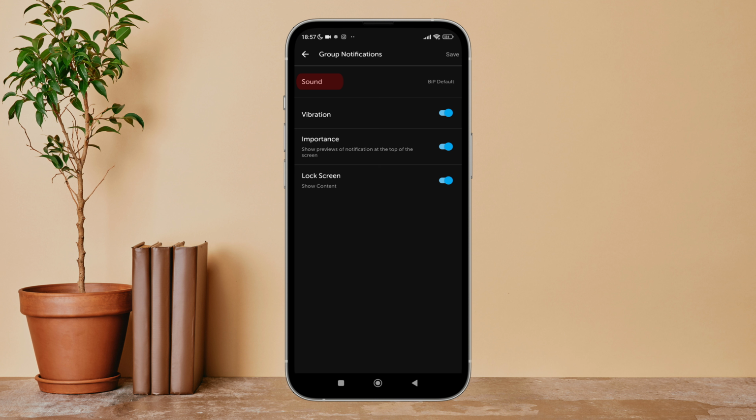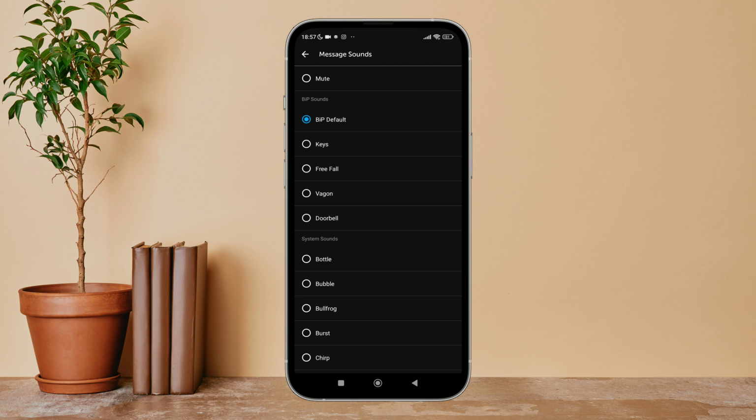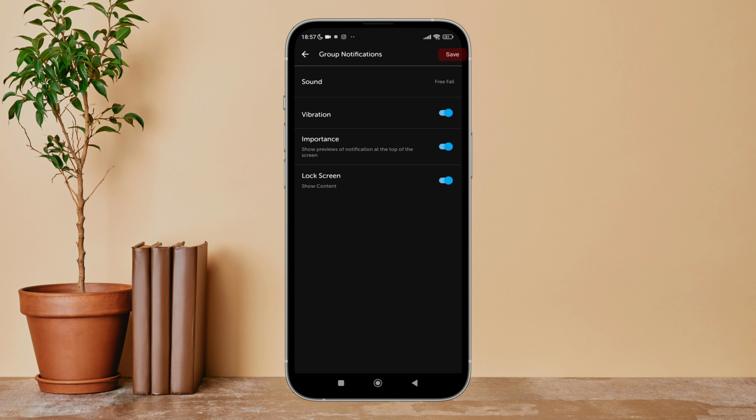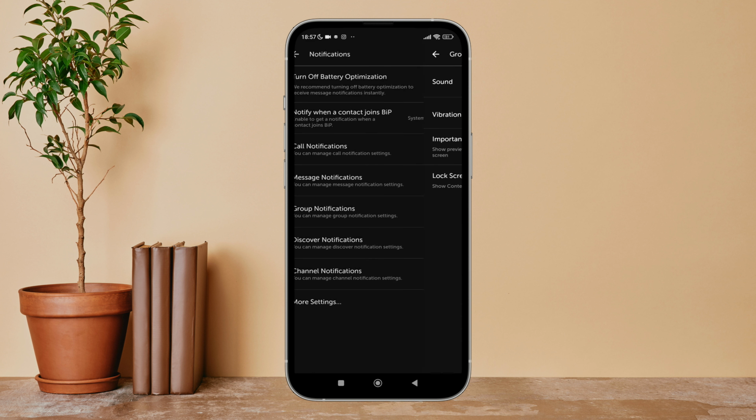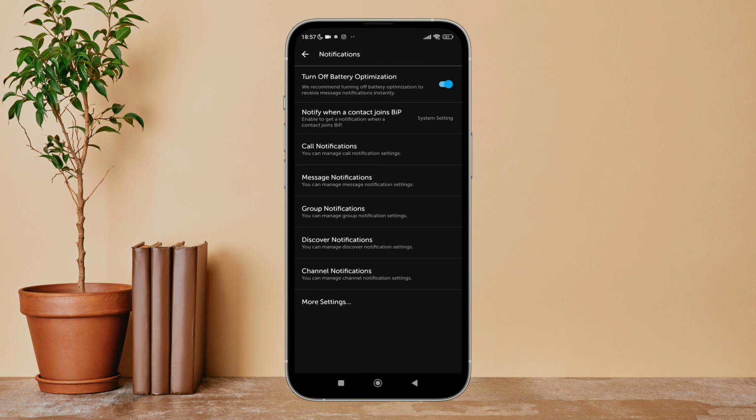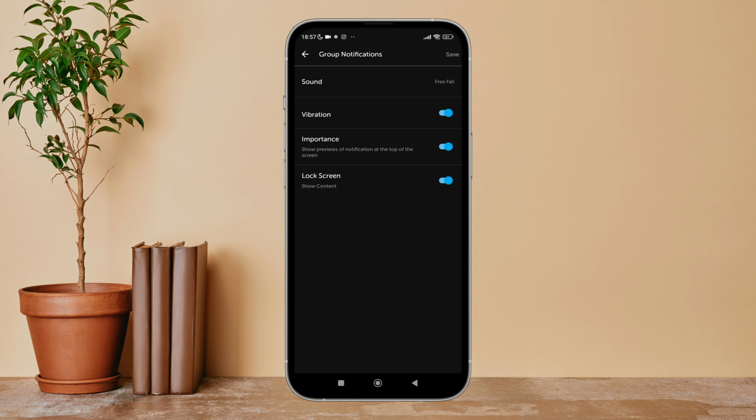Next, you can see the option of sound. Tap on it. Then select sound of your choice. Here I am selecting free fall. Then tap on arrow option. Next, tap on save. So, this is how you can change message sound of group notification on VIP.